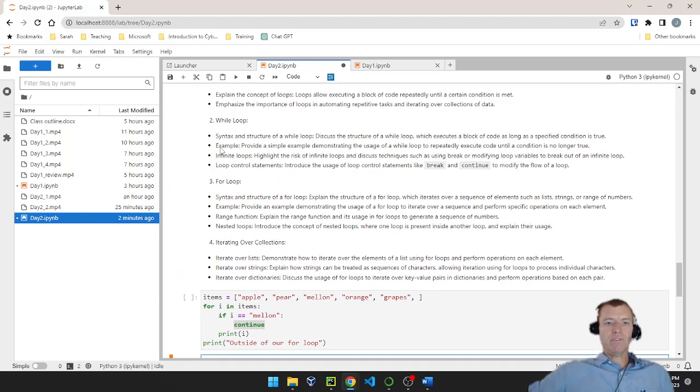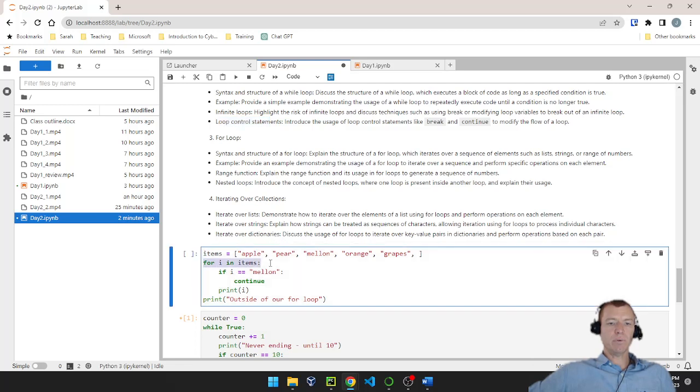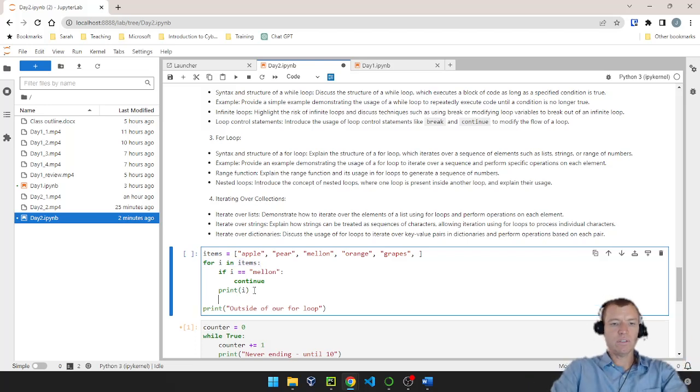So that's infinite loops, loops with control statements. We did break, we saw continue. We've seen for loops right here as in our example. And I even did a for loop. Did I do a for loop with an else statement block? Let's try that.